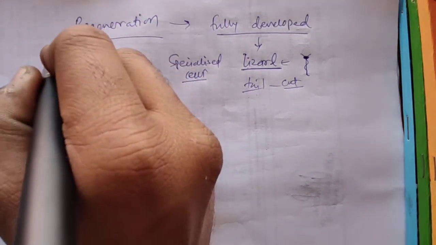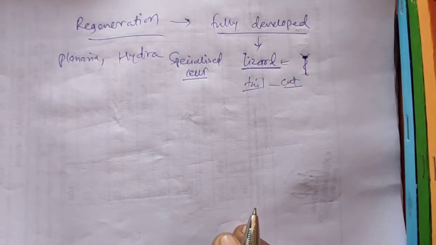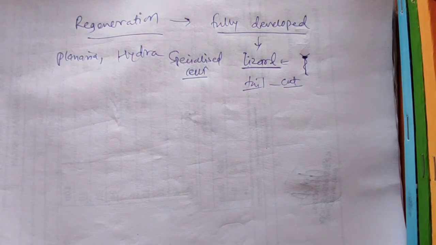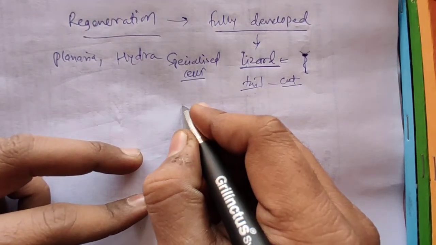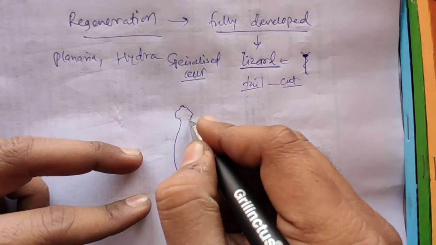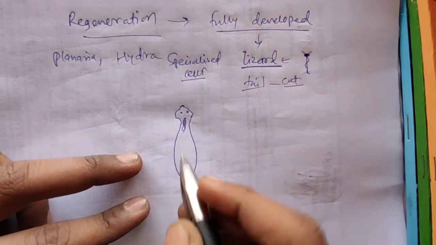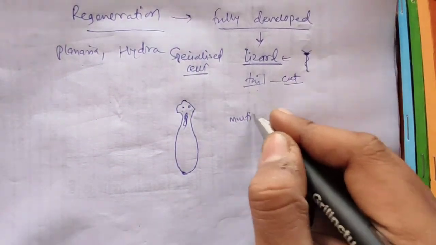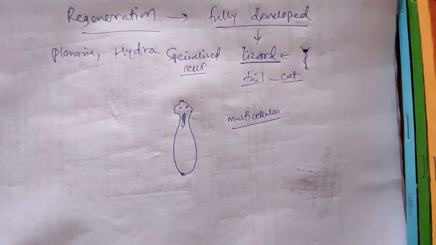Likewise, there are some organisms like Planaria and Hydra which are capable of producing a whole new organism from any part of their body. I am drawing the figure of Planaria. These are not its eyes, it's just the structure. Planaria is a multicellular organism, more developed than Spirogyra and less developed than any other organism you know.